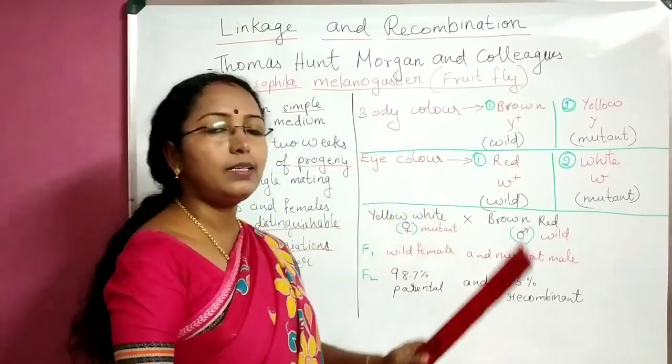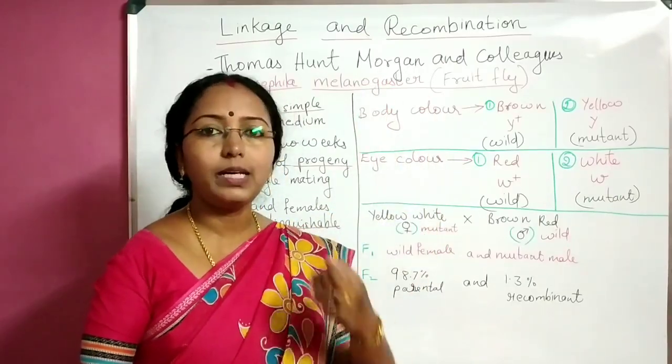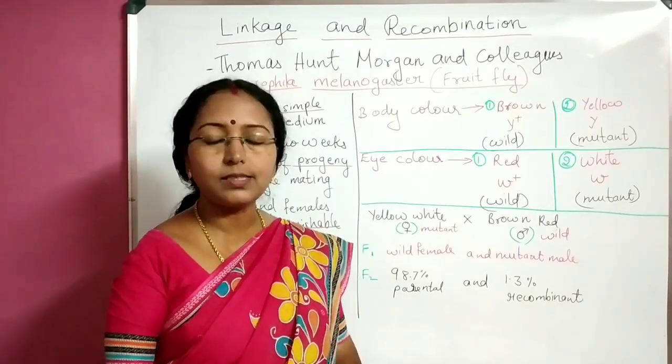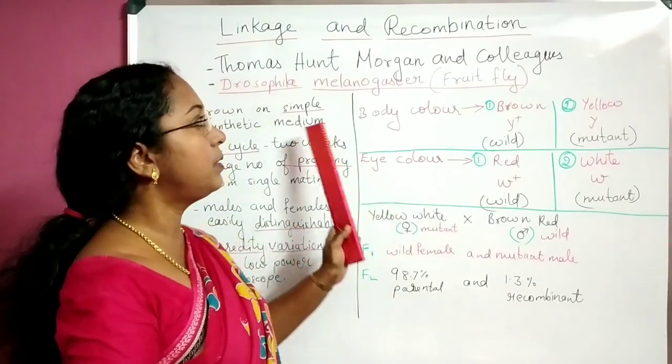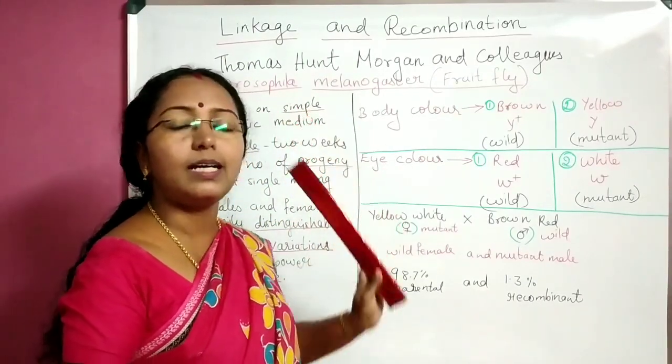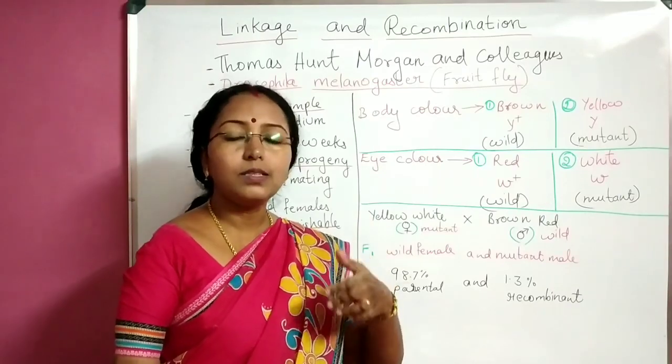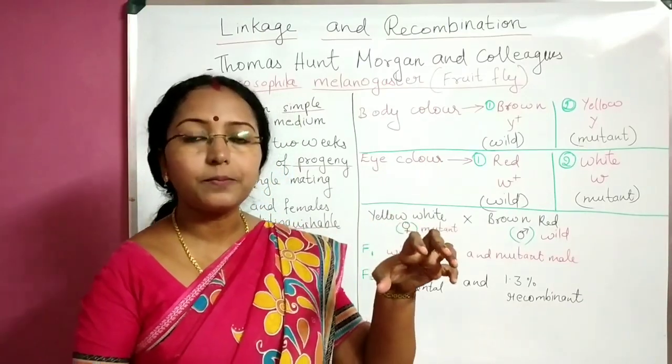Thomas Hunt Morgan and their colleagues were trying to frame an experimental basis for chromosomal theory of inheritance, and for that they took the experimental material as Drosophila melanogaster or fruit fly, and they observed some of the hereditary traits.